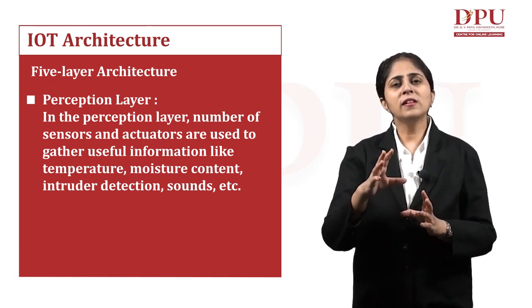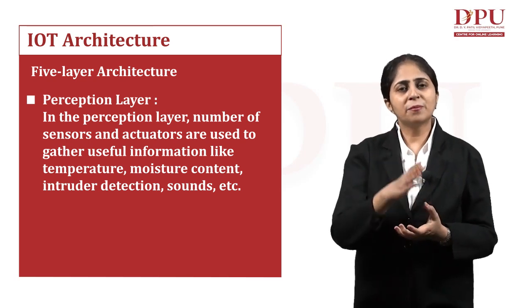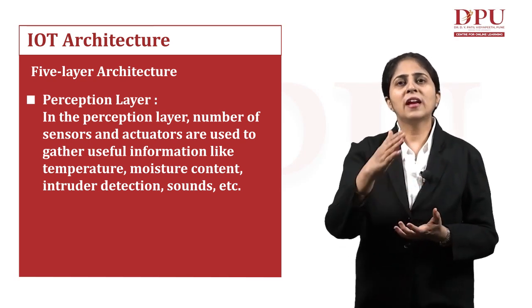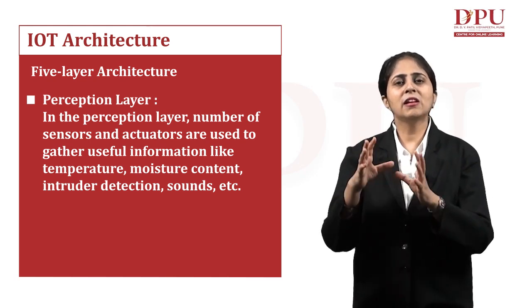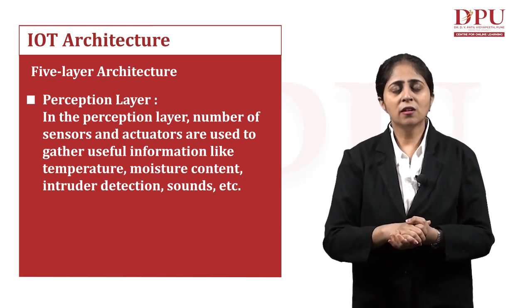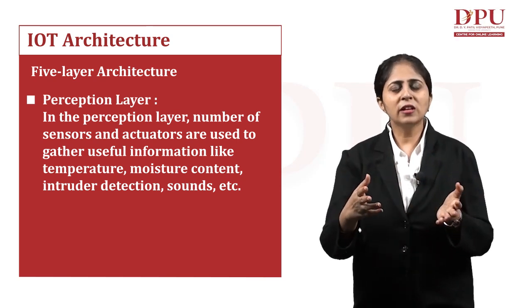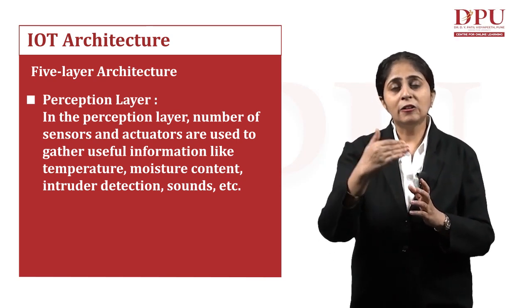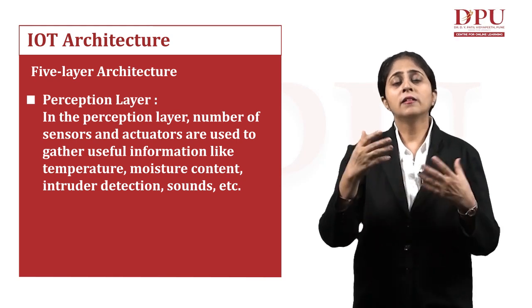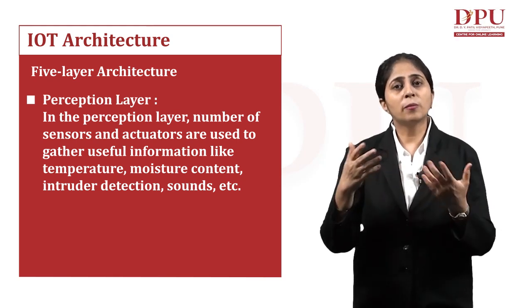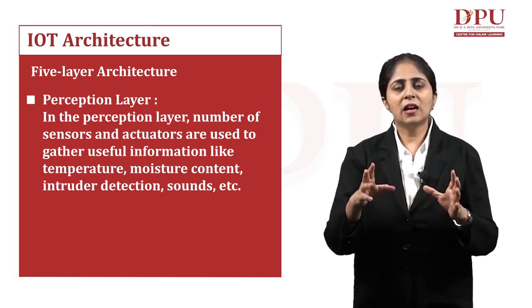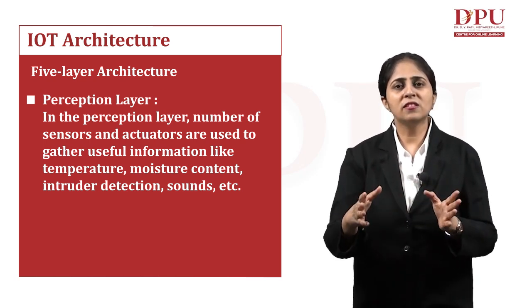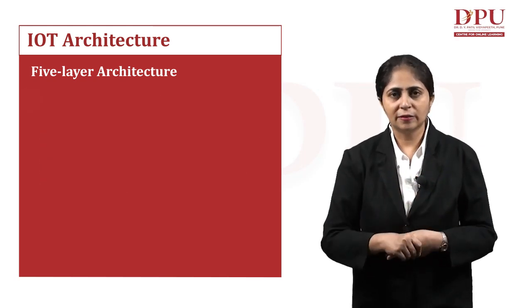So what is happening at the perception layer? It is used to gather useful information, like information related to the temperature, the moisture content, any intruder detection activity, the sounds, the pressure, all kinds of activities. They are being tracked with the help of sensors at the perception layer.